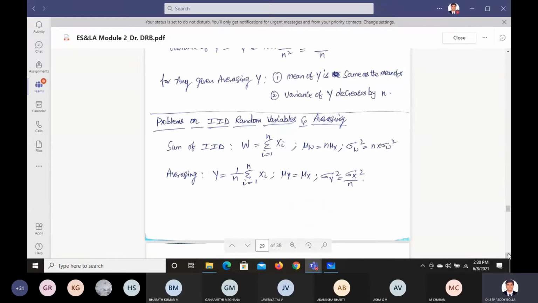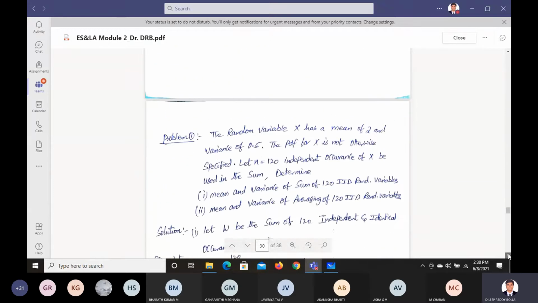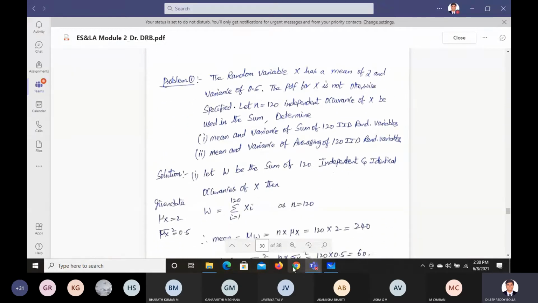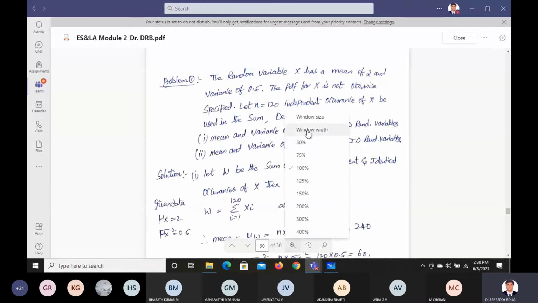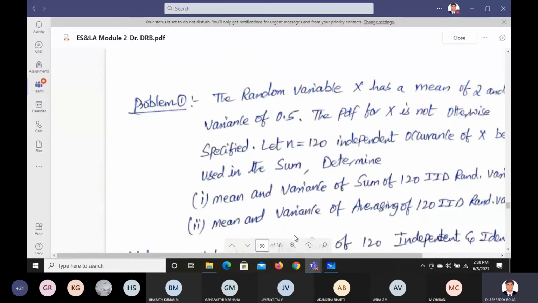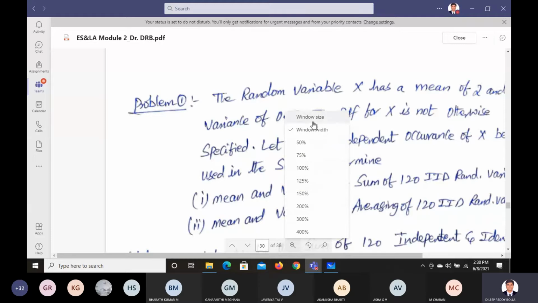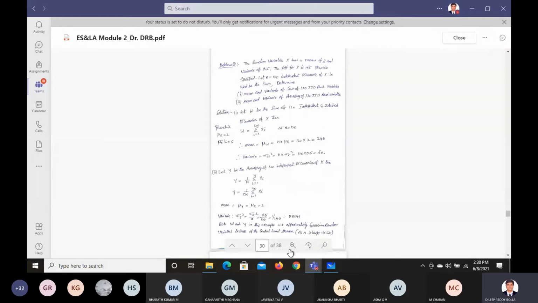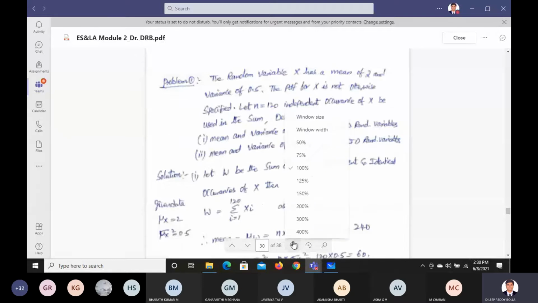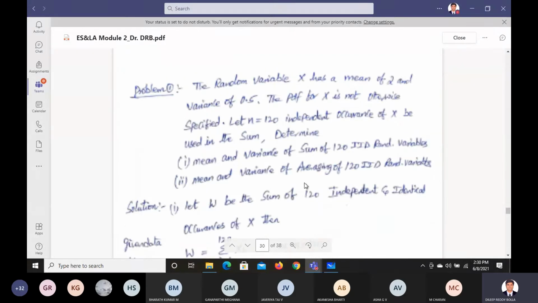Now let us look at this one here. You can see the problem, right? Is that visible? It's too long. Can you see the problem? Yes, sir.